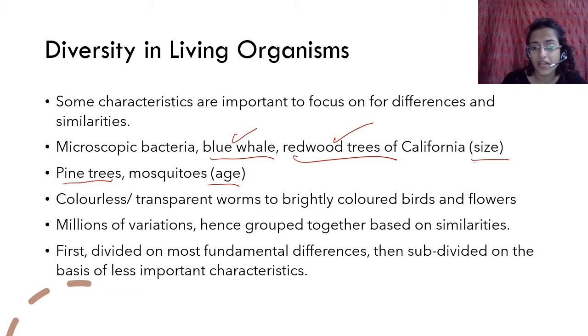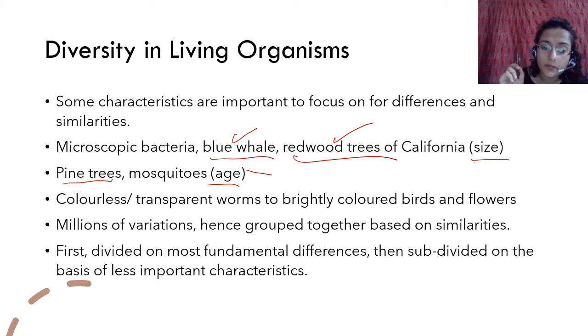Simple difference, right? So you cannot, for age for example, say that anything that lasts more than 5,000 years we are going to group together. That will be very small. Or anything that lasts only for 2 days we are going to group together. That will be a very varied kind of group. So you cannot group all of them like this. You have to understand that there are certain characteristics that are important.